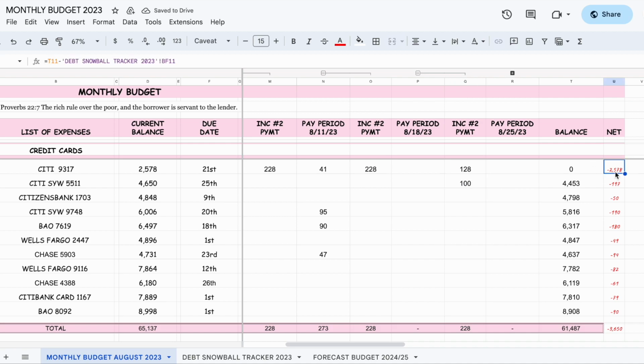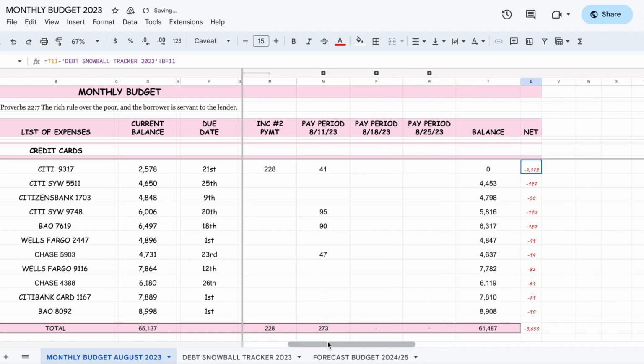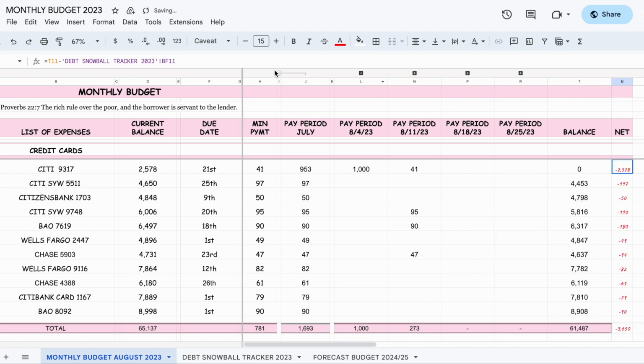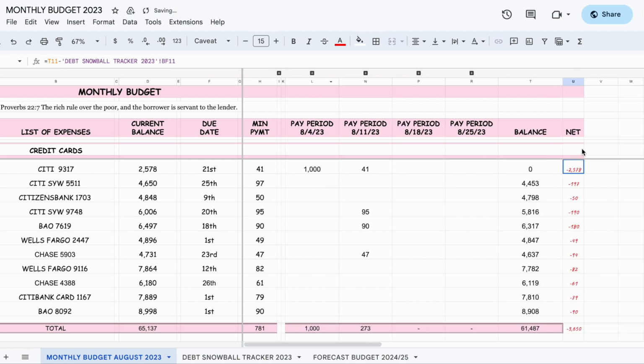Okay, so here it is saying there's a difference of the same amount. That's because this has not been reflected in the debt snowball tracker, which I wanted to do with you manually. And the same thing here. Okay, so I believe, and here there's a difference because we haven't applied the August 25th, so there's still an out of balance. So again, I hope this is not confusing. It will make sense once everything falls in. These are just my checklist. My check, it's like a checklist. Check balance, that's all. Doesn't mean anything.